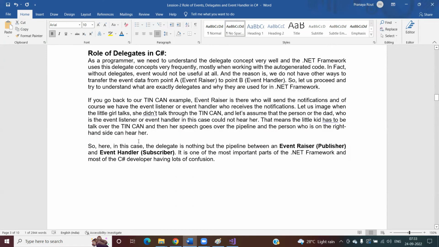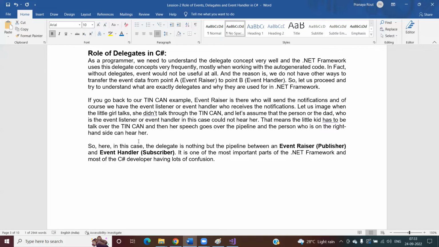Now let us proceed and try to understand the role of delegates. As a programmer, it is very important for us to understand this concept. Why? Delegates are not only used for event handling, but also for many different purposes. If you are working with multi-threading, asynchronous programming, or parallel programming, delegates are going to be used. If you want to implement callback function functionality, then you need to use delegates. It is one of the most important concepts, and the framework uses it very frequently. Even when you are working with auto-generated code, you will see the use of delegates.